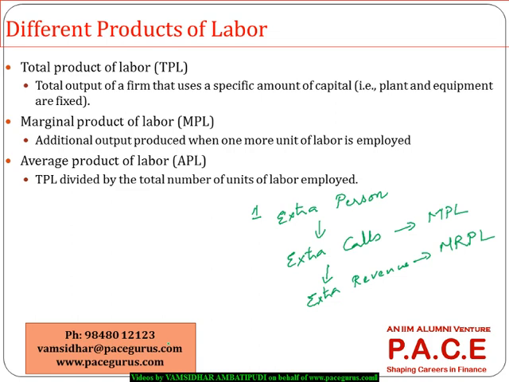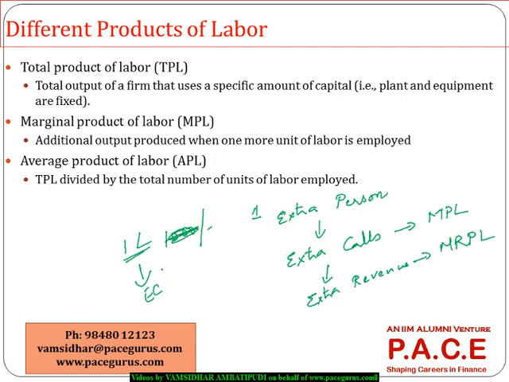So when I'm talking only in terms of units, I'll call it as marginal product. When I talk in terms of revenue, I call it as a marginal revenue product. The same thing with the average product and average revenue product. So the same thing, just like the way we are doing with respect to labor, we can talk in terms of capital also. For every extra $1,000 or extra 1 lakh I am putting in the business, because of that, how many extra calls can be made? Like automation.